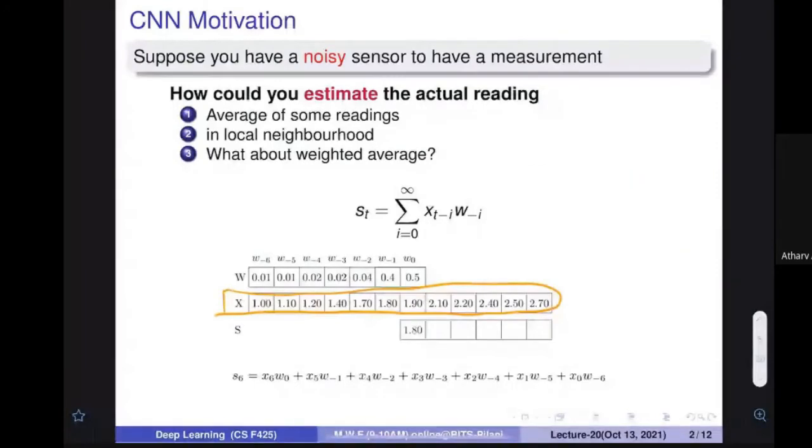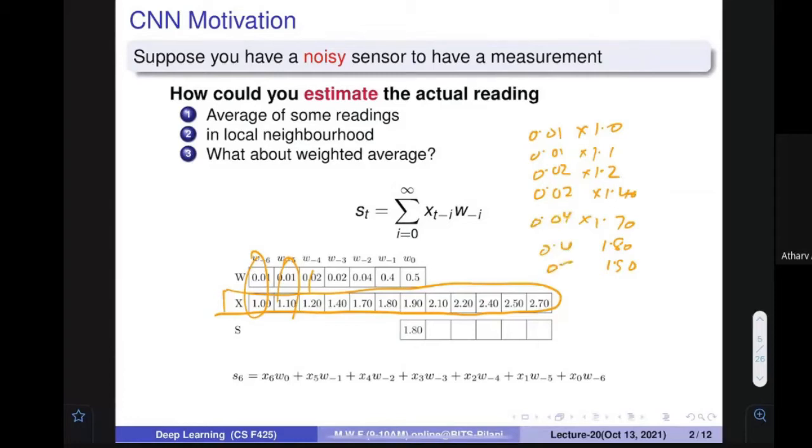So you correctly understood that we have to multiply these things. 0.01 multiplied by 1.0, 0.01 multiplied by 1.1, 0.02 multiplied by 1.2, 0.02 multiplied by 1.40, and 1.70, 1.80, 1.90. What are the weights? 0.2, 0.04, 0.4, and 0.5. This is the multiplication. You find the value, and it comes out to be 1.8. And this value is written over here. Make sense? So this is a better representation.